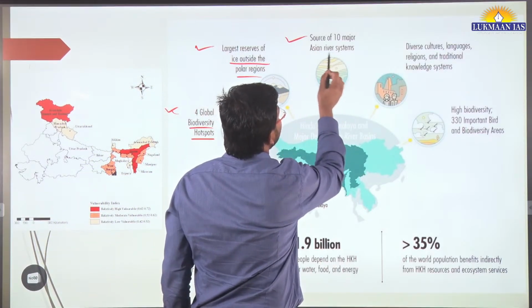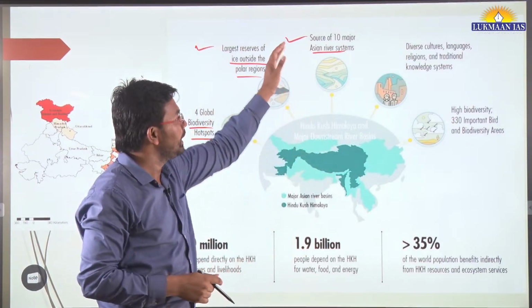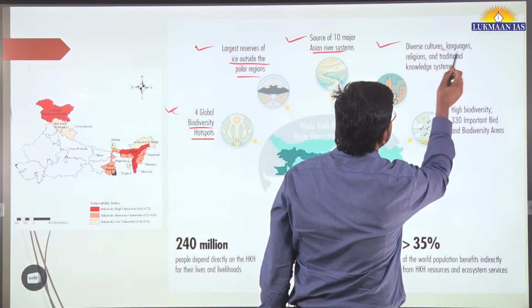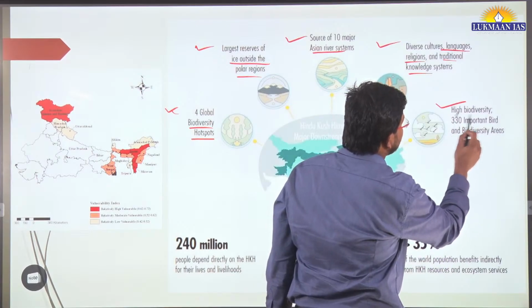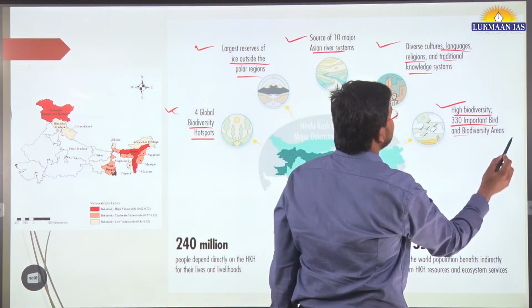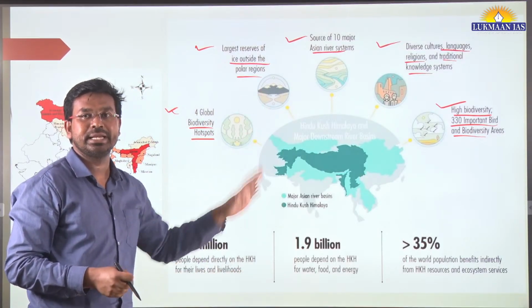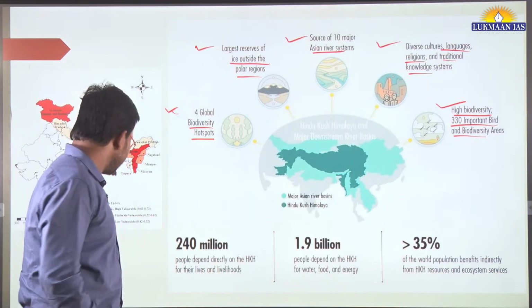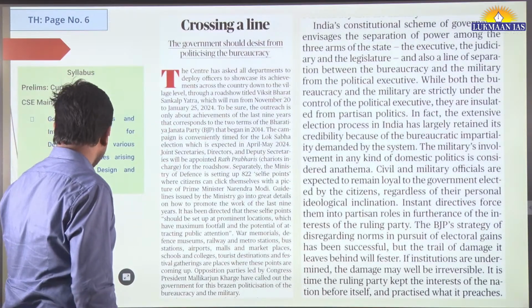Then it says it is the source of 10 major Asian river systems. It also talks about diverse cultures, languages, religions, and traditional knowledge systems. It has high biodiversity, and 330 important bird and biodiversity areas are part of this Indian Himalayan region. So you have read it. Having understood this, now let us move to another topic quickly.